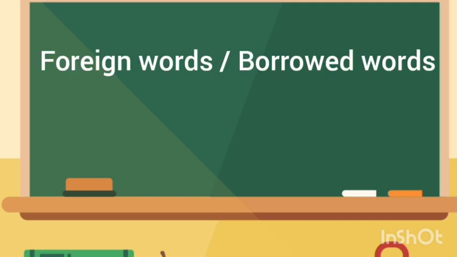Now let me tell you about foreign words or borrowed words, right? In the term borrowed words itself we can understand it is borrowed from some other languages. What is meant by foreign words and phrases is that the English language has borrowed profusely from other languages of the world and absorbed and assimilated them. We are using some words like that. Let me tell you the foreign words and their meanings with examples.